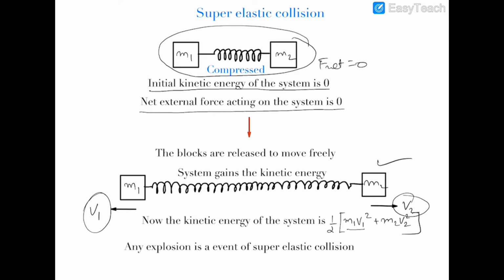But as time progresses, these blocks will move in opposite directions due to the spring force, and the system will gain some kinetic energy, which is half m v1 square plus half m v2 square at this instant of time. So at this instant, the system has some non-zero kinetic energy, and initially the kinetic energy of the system was zero. Now, first of all, the system has gained some kinetic energy.